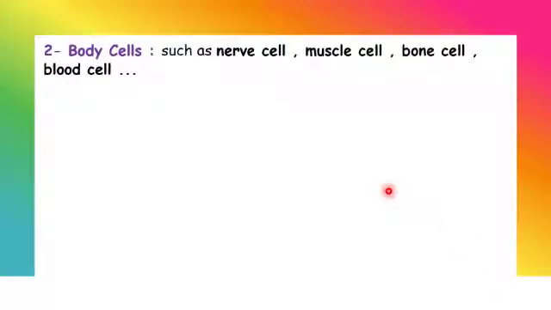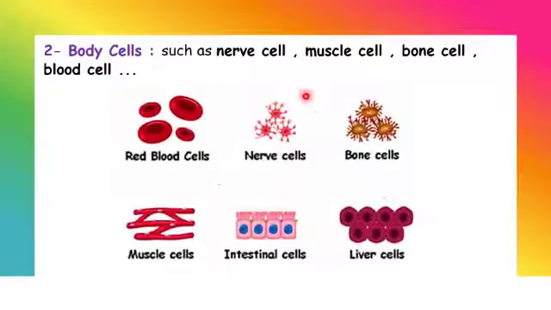Now, the second type of cells that we have in our bodies are the body cells. Body cells such as nerve cells, muscle cells, bone cells, blood cells, and many other cells. Here we look at red blood cells. They are called body cells, as are nerve cells, bone cells, muscle cells, the intestinal cells that we talked about in class, and the liver cells. All other cells that are found in our body are called body cells. Only the sex cells, the male sex cells and the female sex cells, are the sperm and the ovule.